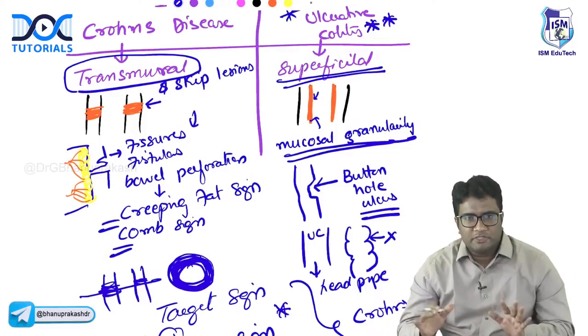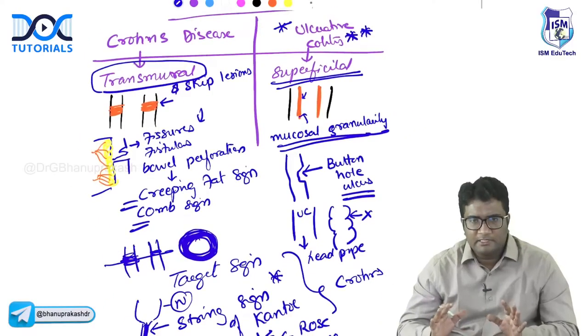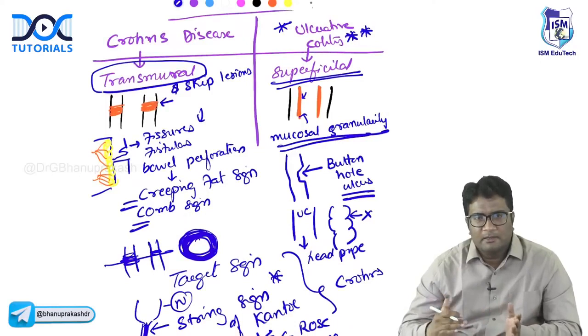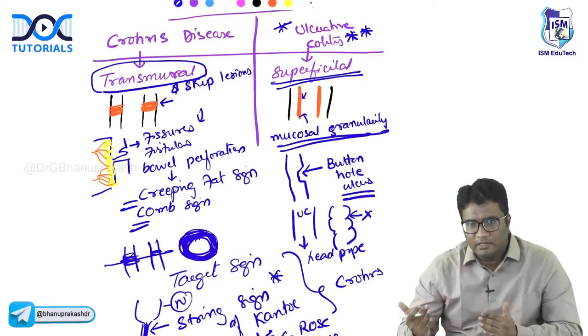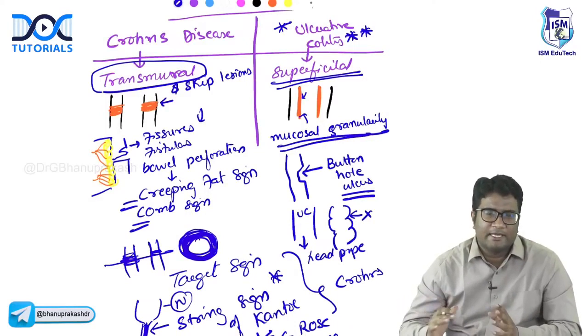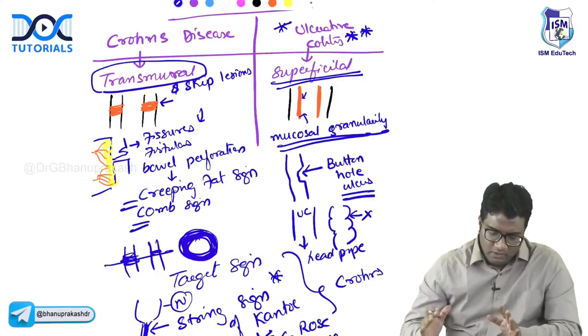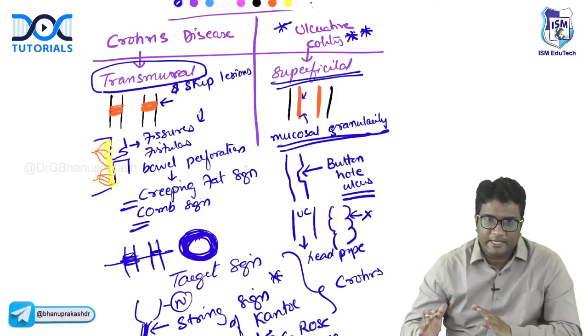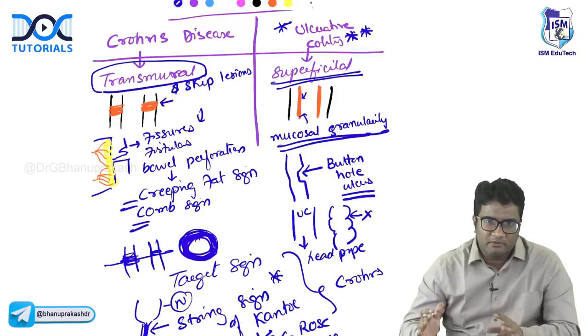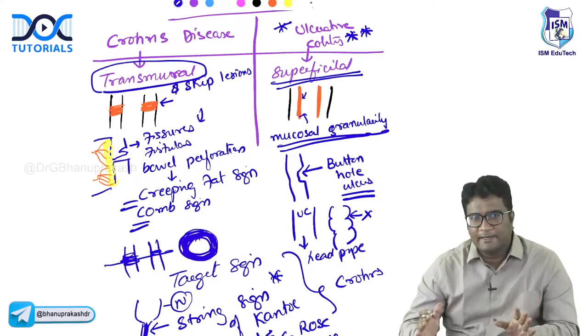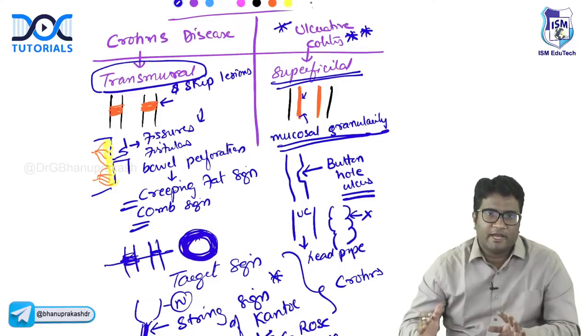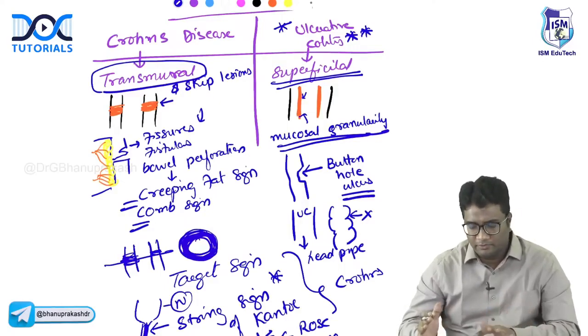So let us look at those images. Remember, everything is about transmural and superficial involvement. Buttonhole ulcers, the presence of mucosal granularity, and the lead pipe appearance are all features of ulcerative colitis. Whereas Crohn's disease is transmural: fissures, fistulas, strictures, fibrosis, bowel shortening, bowel perforation, creeping fat sign, comb sign, target sign. All of these are features of Crohn's disease. String sign of Kantor is also a feature of Crohn's disease. I hope you remember this.